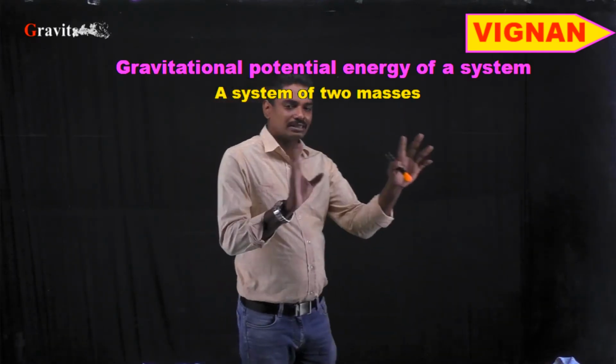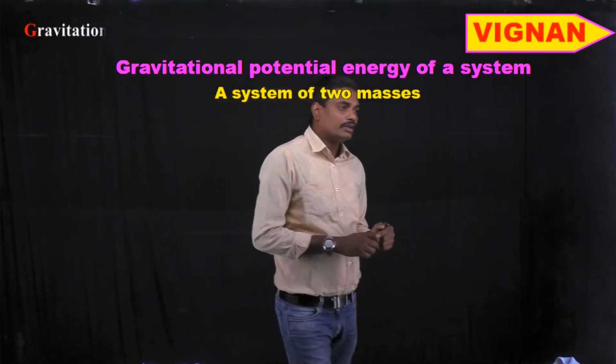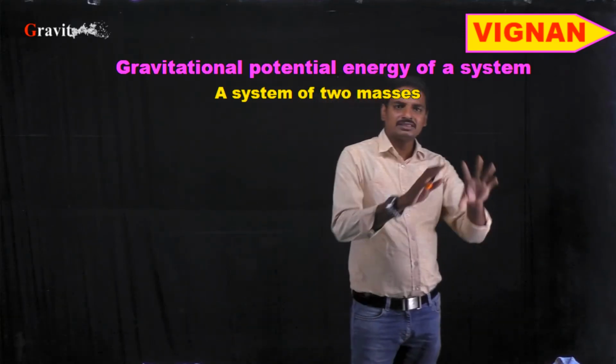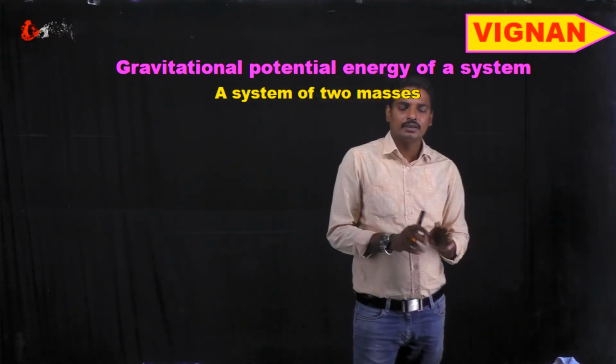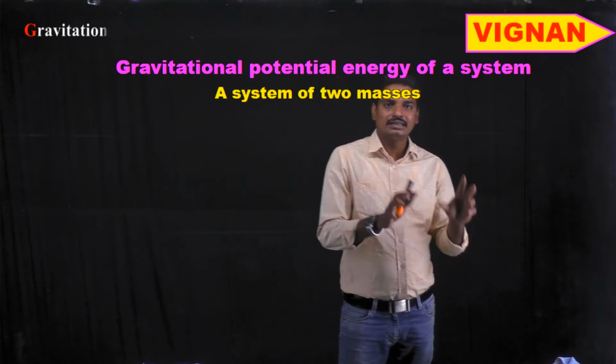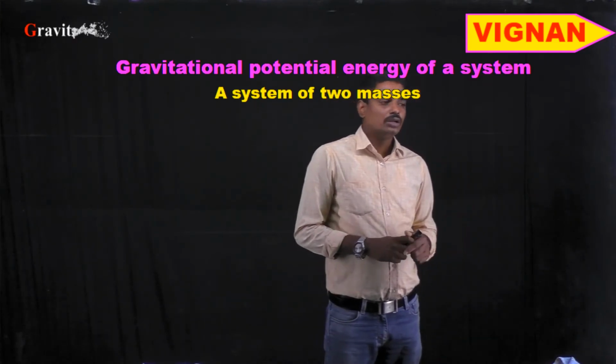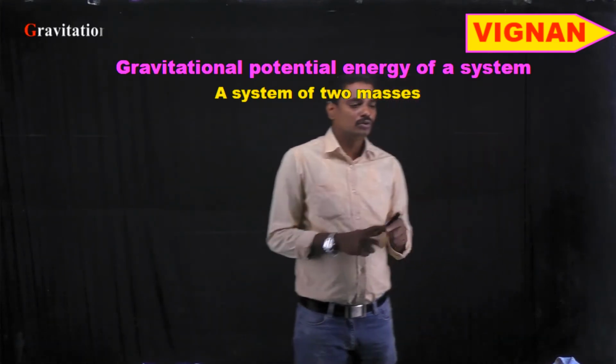Let us consider a space in which there is no gravitational field acting, as there are no masses, only empty space. Let us bring a mass m1 to this position.